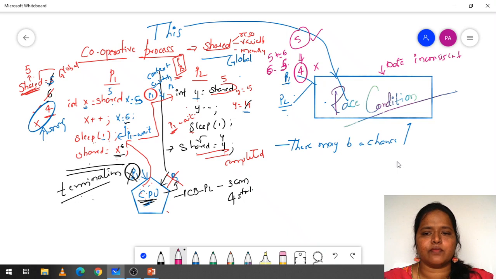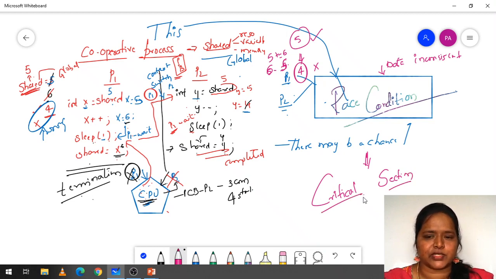So we shouldn't get this race condition. In order to overcome this race condition, or in order to have synchronization among the processes, we have a concept called critical section. So what are those concepts? We are going to see now.